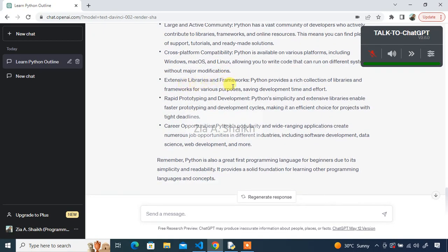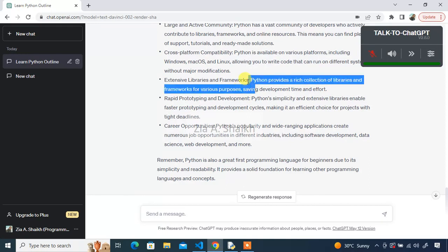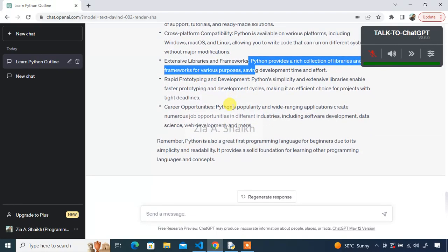It has extensive libraries. It is not telling us how many, but people say there are approximately 150,000 libraries if you work with Python. You can use those libraries to automate or simplify your tasks. It also allows rapid prototyping: if you want to develop a prototype, a model of any software, you can do it very quickly in Python. And there are so many career opportunities.